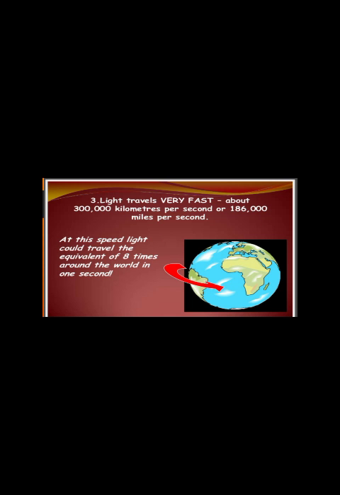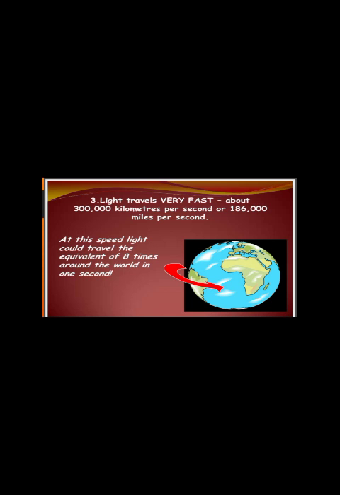Now, how can we measure the speed of light? The speed of light is basically 300,000 kilometers per second, or we can say 186,000 miles per second.